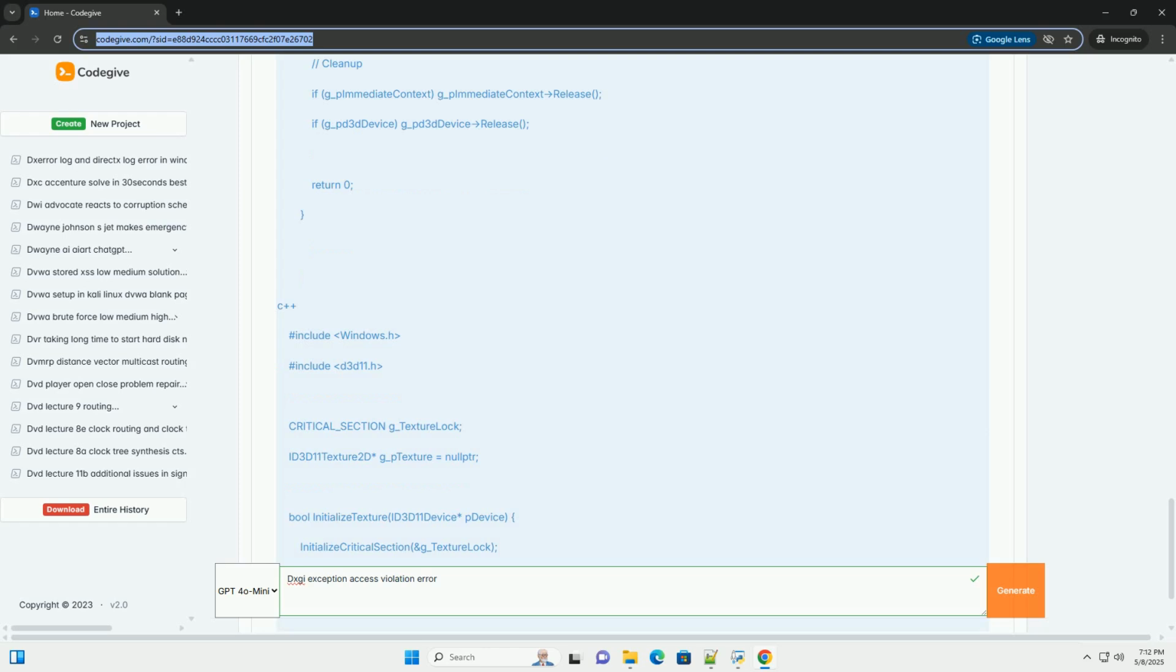Here's an example of using a critical section to protect access to a Direct3D texture. Important. Always release the critical section, or mutex, in a finally block, or equivalent in your language, to ensure that the lock is released even if an exception occurs. Otherwise, you'll create a deadlock.